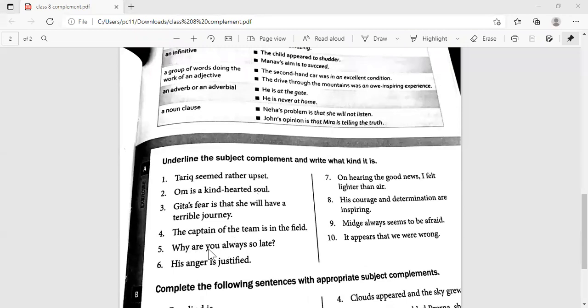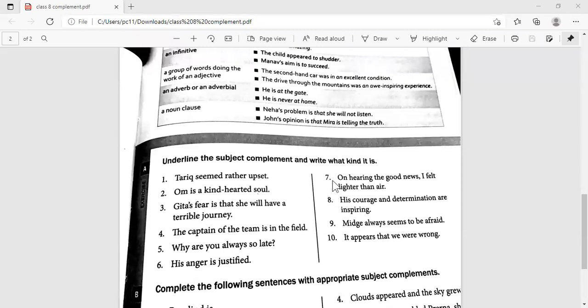What is it that I'm telling more about you? Always so late. His anger is justified. His anger. What are we talking about? Is justified. Underline it.